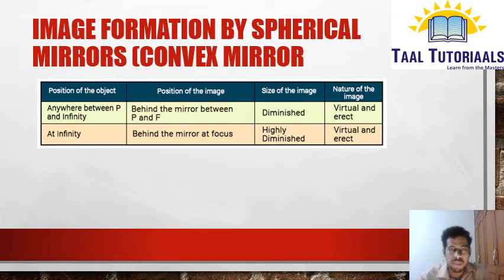So you remember, for a convex mirror, the focus will be behind the mirror, but for a concave mirror, the focus will be in front of the mirror. I think you can recall from my last lecture that the focus for a concave mirror will be in front of it, but for a convex mirror it is behind. That is because of the curvature part, right? Size of the image here is highly diminished. Nature is again virtual and erect. So here we have only 2 cases.